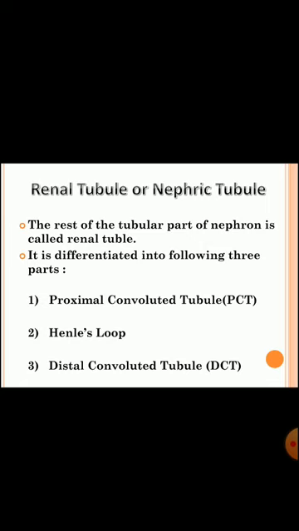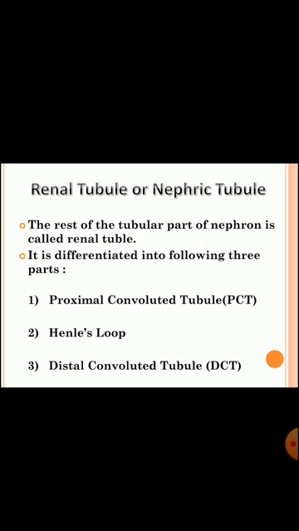Clear? Next part is Henle's loop. It is a U-shaped narrow tubular part of the renal tubule, and it consists of a descending limb, a loop, and an ascending limb. It lies in the medulla and mainly absorbs water from the nephric filtrate.